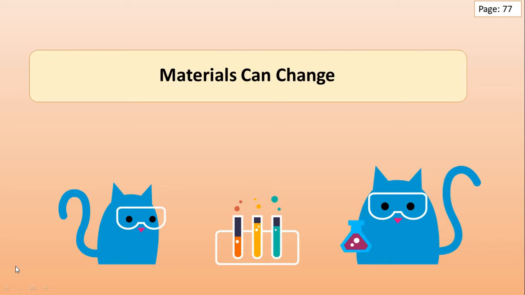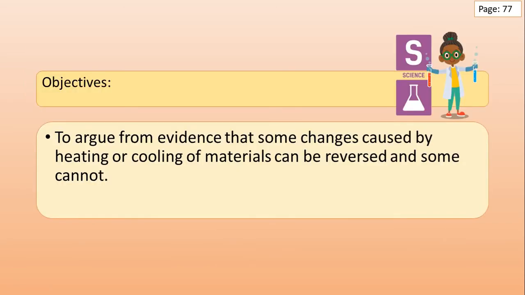Our lesson today is about how materials can change. Through this lesson, you will learn how to argue from evidence that some changes caused by heating or cooling of materials can be reversed and some cannot. Are you ready, grade 2? Let's start it.